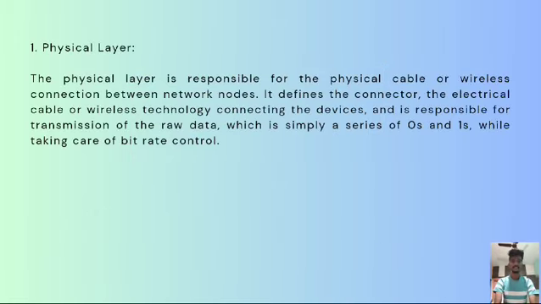First layer, the physical layer. The physical layer is responsible for the physical cables or wireless connections between the network nodes. It defines the connector, the electrical cable or wireless technologies connecting the devices, and is responsible for the transmission of data, which is simply a series of ones and zeros, while also taking care of bit rate control.